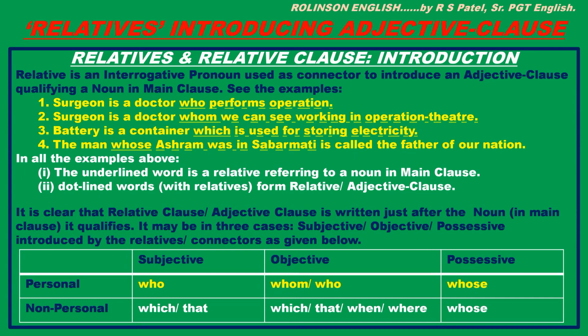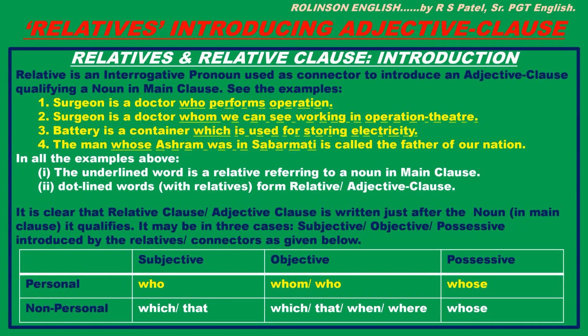In all the examples above, the underlined word is a relative referring to a noun in main clause. That is clear. As in the first case, who refers to the doctor, whom refers to the doctor, in the third one which refers to the container, and in the fourth case whose ashram refers to the man in main clause, right? Second observation, dot-lined words with relatives form relative or adjective clause that we have seen. It is clear that relative clause or adjective clause is written just after the noun in main clause. It qualifies.